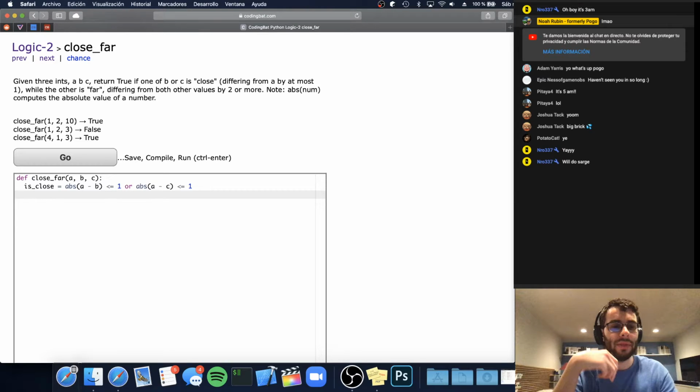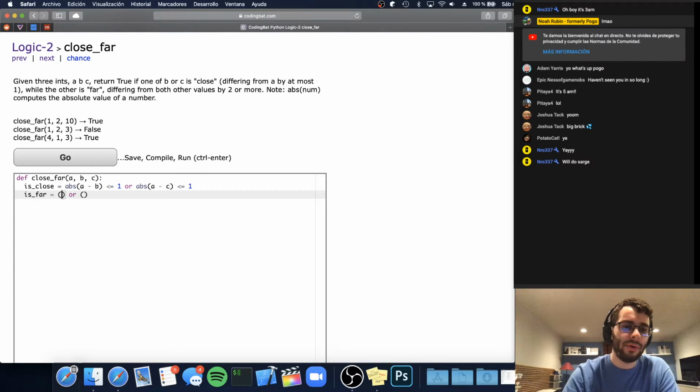And then we can say is far, and so the other one is far, differing from both other values by 2 or more. This is going to basically be two conditions. It's either A is going to be far or B is going to be far, or C is going to be far.